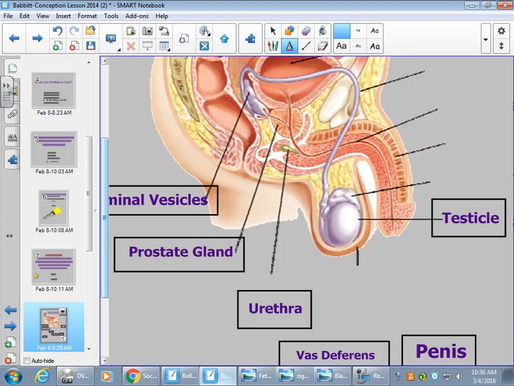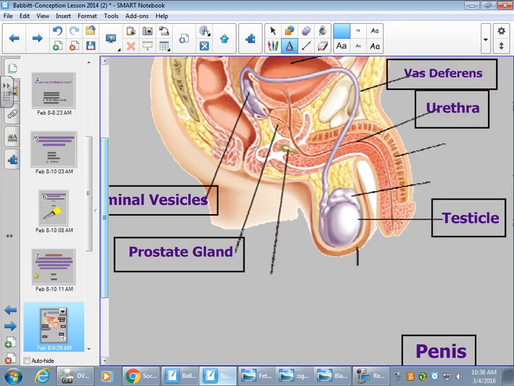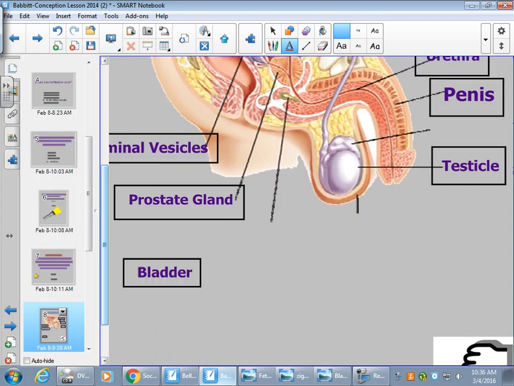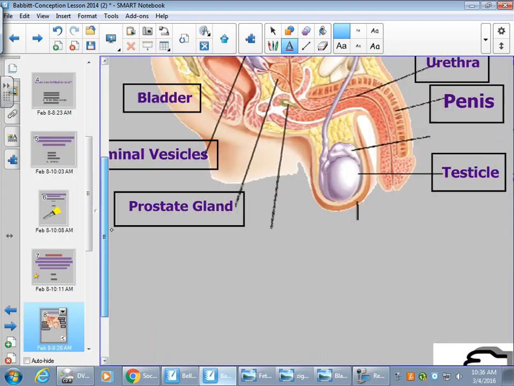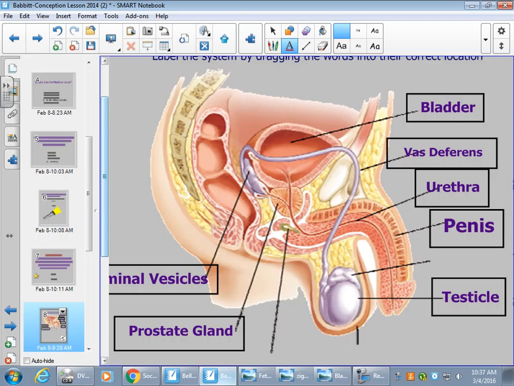What is this tube right here? Urethra. What is this tube right here? Yep, vas deferens. And this right here that covers the urethra is the penis. There we go. Oh, the bladder. Any other ones? Nope. Where's the bladder? The big thing with the line, this thing? Okay, so those are our parts.